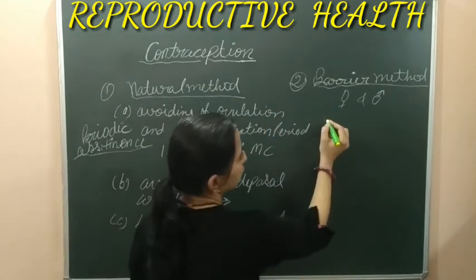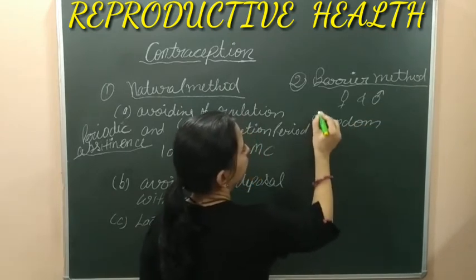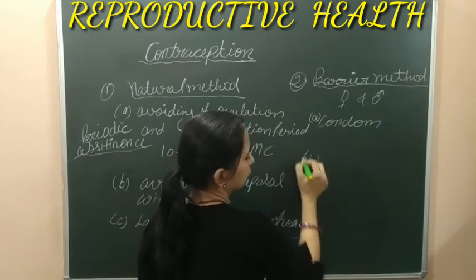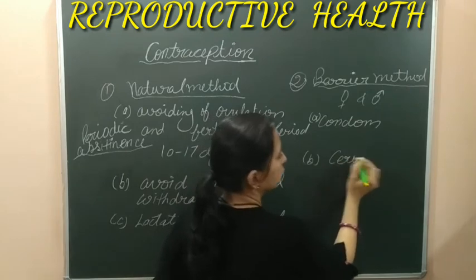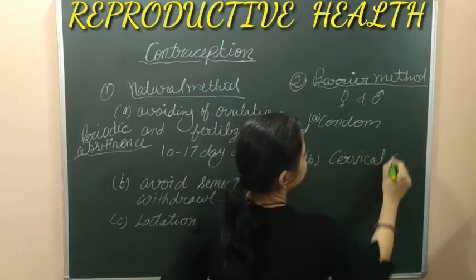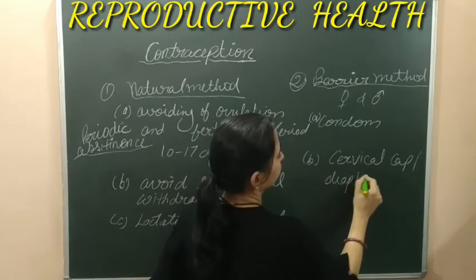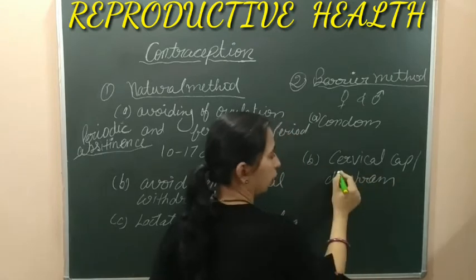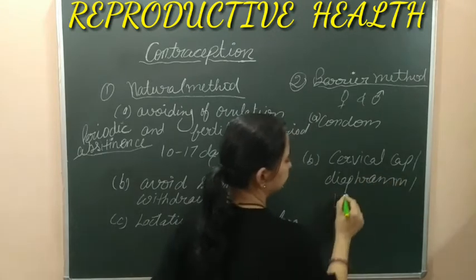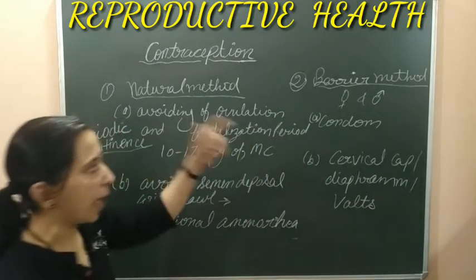The examples of these barrier methods are the condom, and another one is the cervical cap, or we can call it the diaphragm, and the vaults.